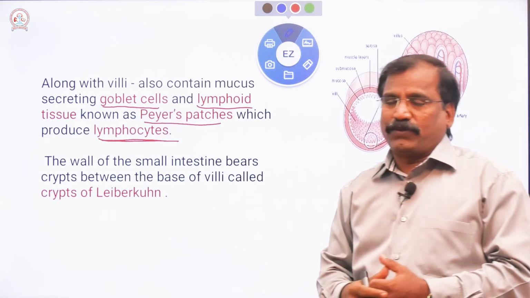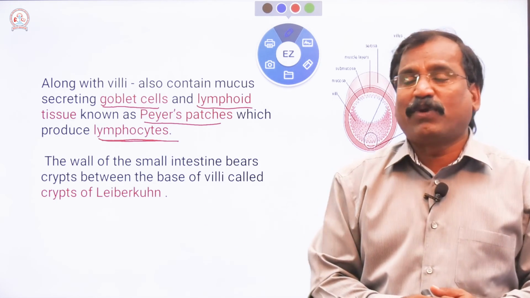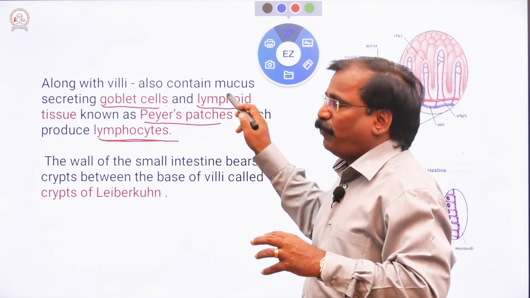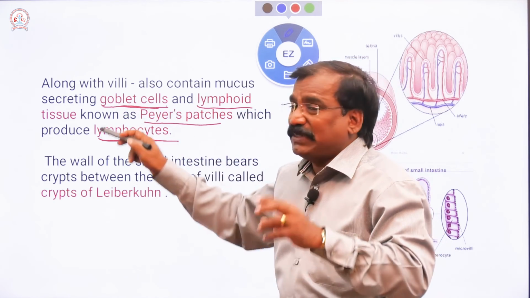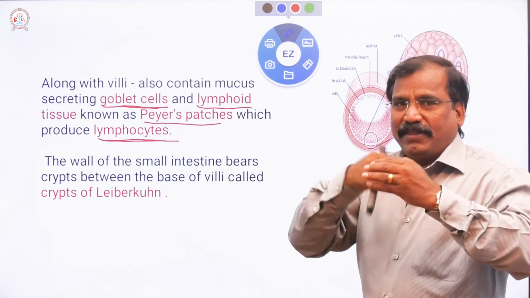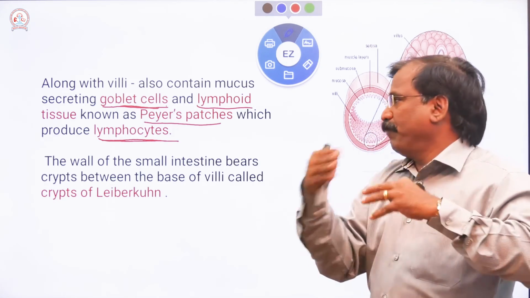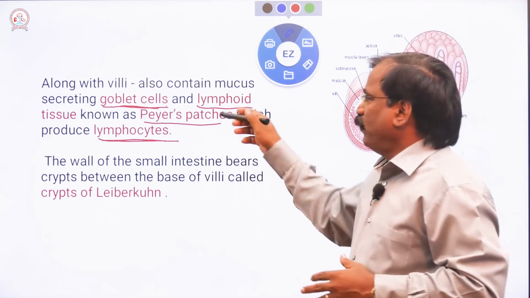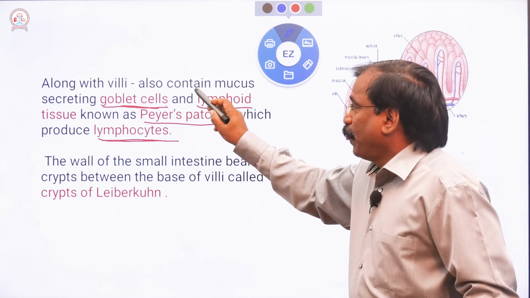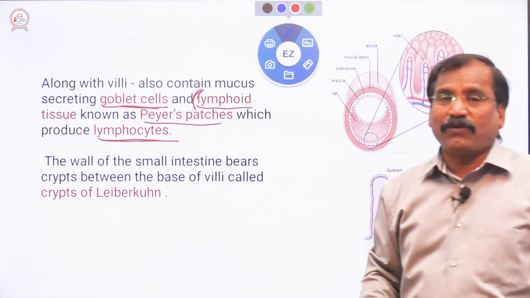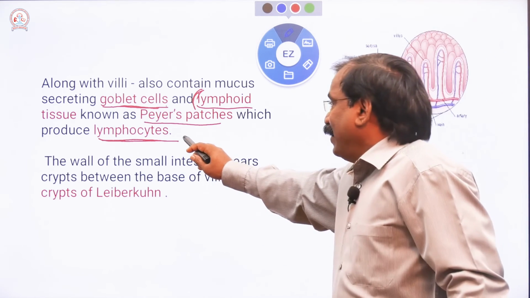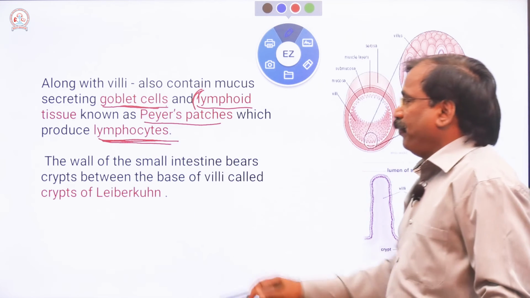Also goblet cells produce mucus, which forms a protective layer. The walls possess goblet cells and lymphoidal tissue, and the lymphoidal tissue called Peyer's patches produces lymphocytes.